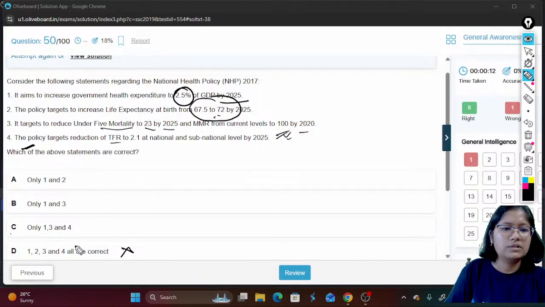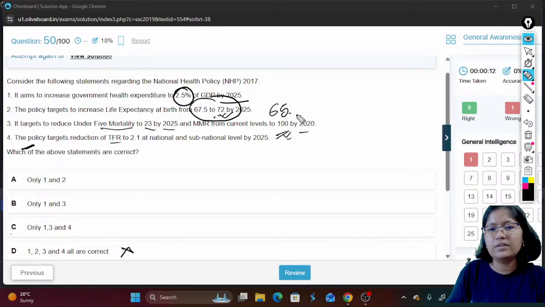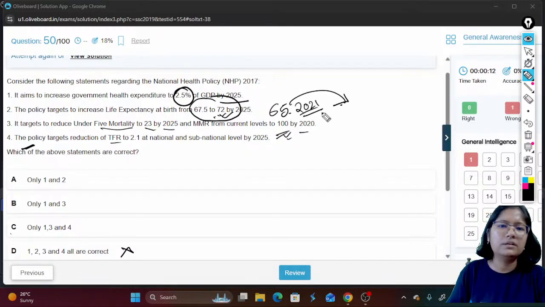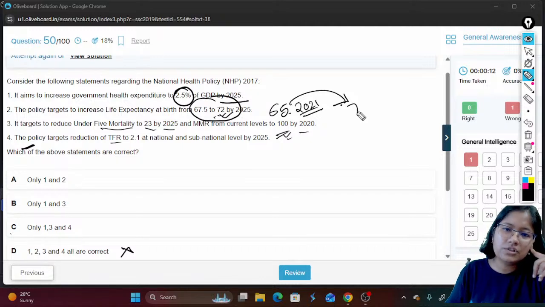And statement number 2, see, from 72, it was around 65 in 2021 most probably. So if you want to increase 1 year per year, that is how you will reach 70 by 2026.